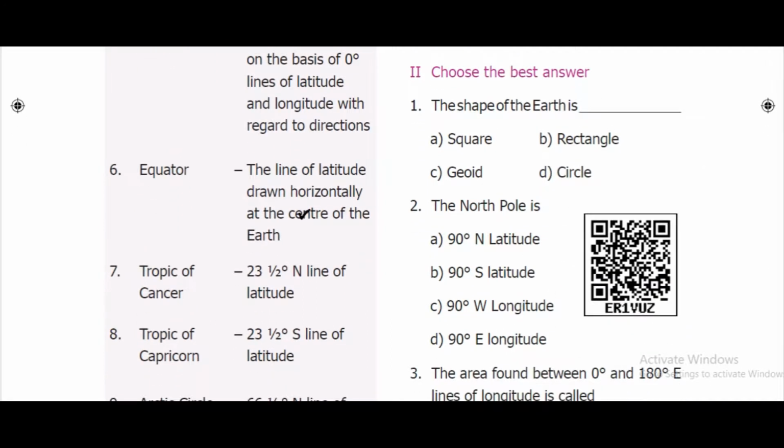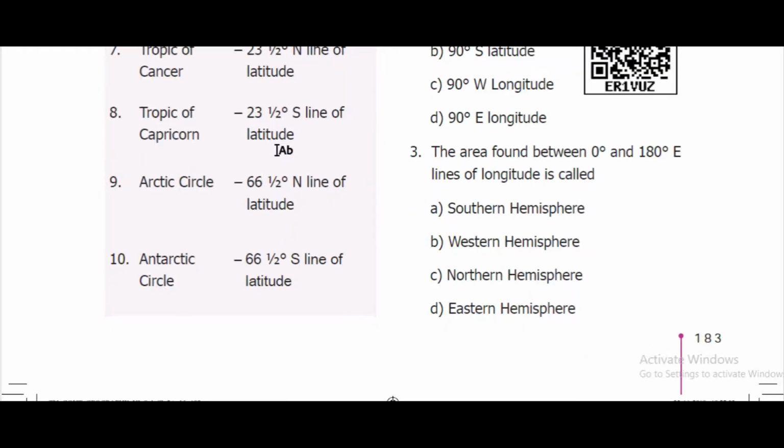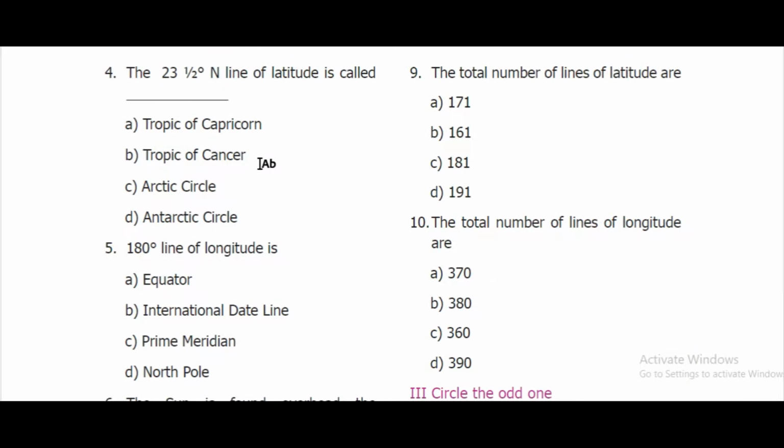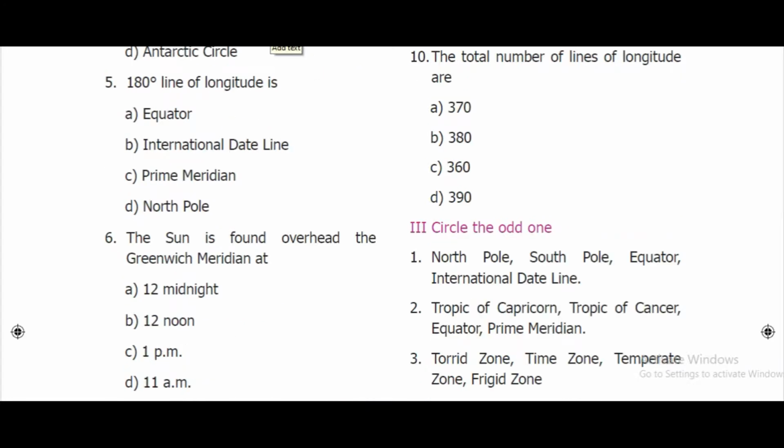First, the shape of the earth is? Answer: option C, geoid. Second one, the north pole is 90-degree north latitude, option A. Third, the area found between 0-degree and 180-degree east lines of longitude is called? Answer: option D, eastern hemisphere. Fourth, the 23.5-degree north line of latitude is called? Answer: option B, Tropic of Cancer. Fifth, the 180-degree line of longitude is? Answer: option B, International Dateline.